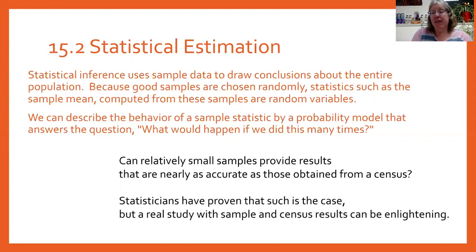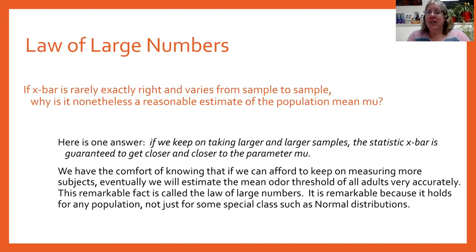Okay, so even though X bar, our sample mean, is rarely exactly right, it's still going to be fairly close. And as you saw in the law of large numbers video, the larger our sample size, the closer we're going to get to our population mean mu, our true mean, as it's often referred to. The law of large numbers holds for any population. It doesn't have to be a normal distribution or a uniform distribution. We're going to talk about that more in some of our future videos.